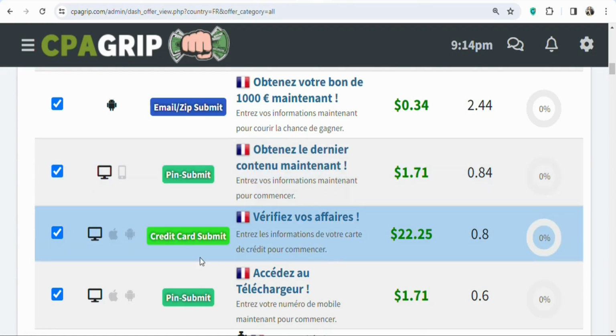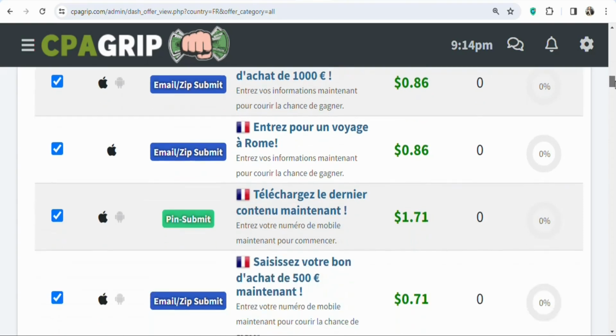So this offer is very difficult to promote because most people are not willing to enter their credit card details online because of security issues. So sometimes if you promote an offer like this, it is very difficult to get a conversion. But once you get a conversion, you are going to be earning a lot of money.